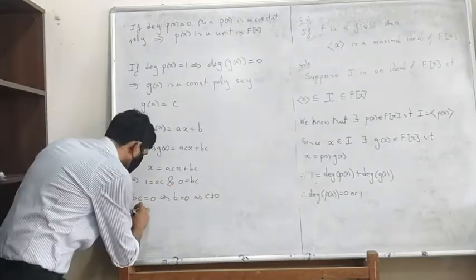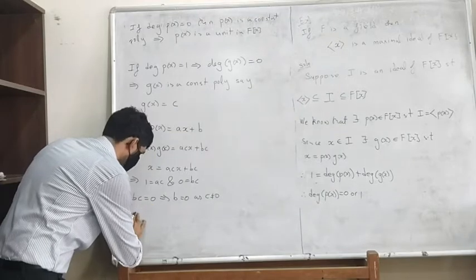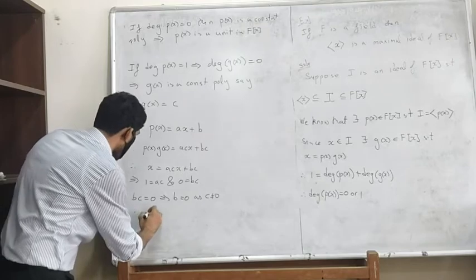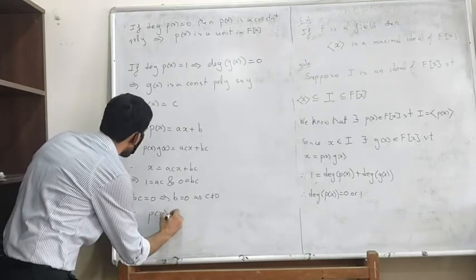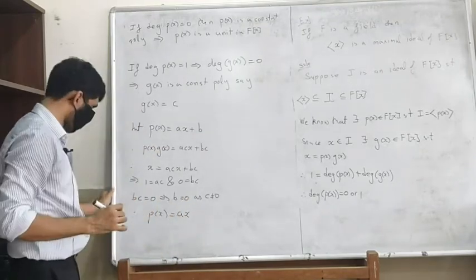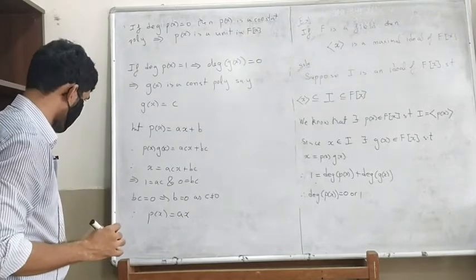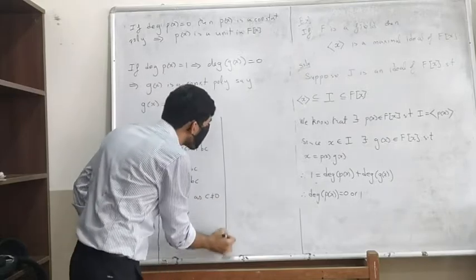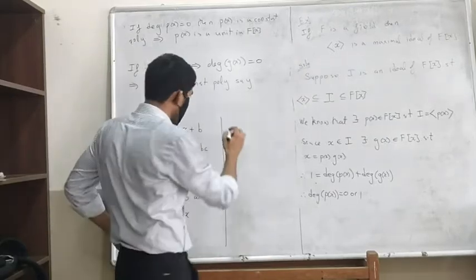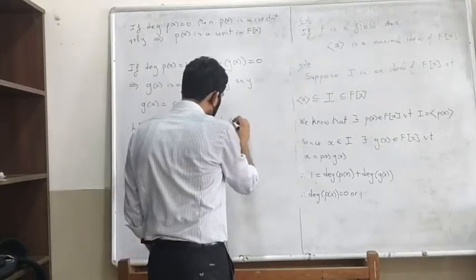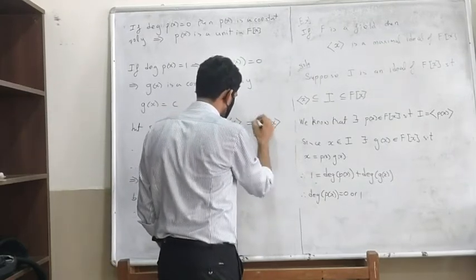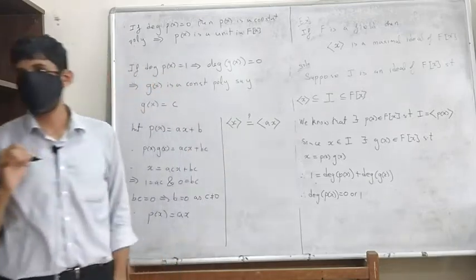So b is 0. So therefore P of x is now ax, and what I need to show is that the ideal generated by x is equal to the ideal generated by ax.